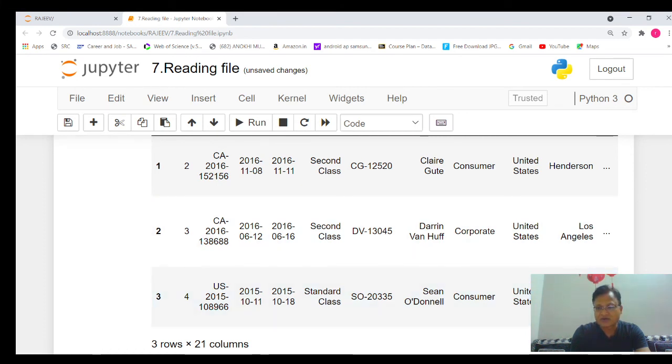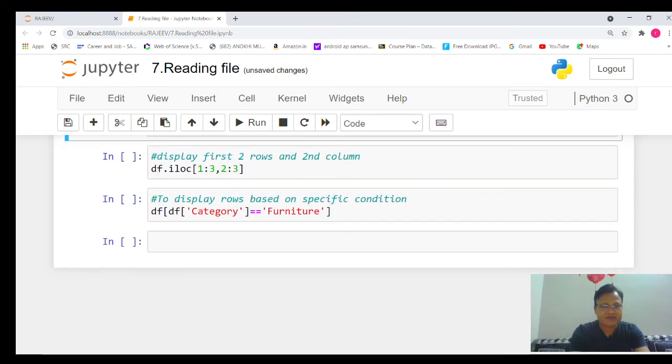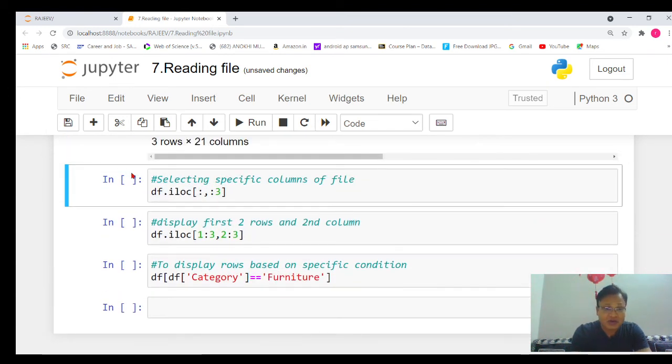So if we want to display some specific data, many times we want to understand what type of data each column is containing, so we can display the data of 1 or 2 columns, or if you want to see the data of any specific row, then also iloc is a very important process. There are a few more combinations. Let's quickly see them also. Many times I want to select specific columns of a file.